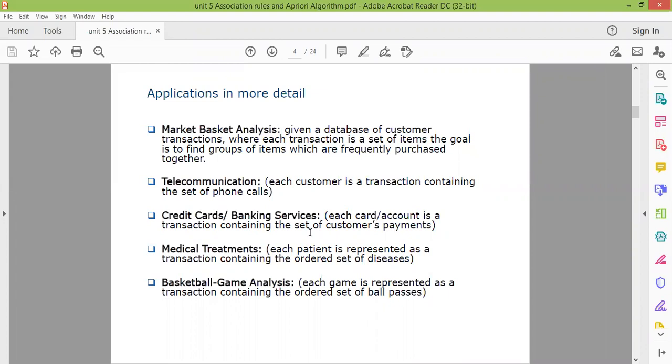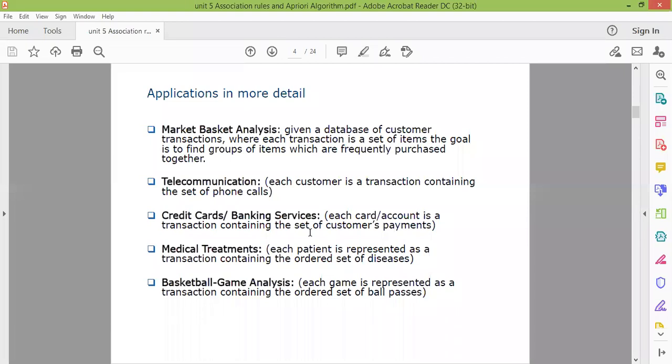If you consider a supermarket example, if somebody purchases bread, it's more often the case that he will also purchase butter. So bread and butter are two items which are frequently bought together. These kinds of combinations which are frequently bought together are analyzed in market basket analysis.